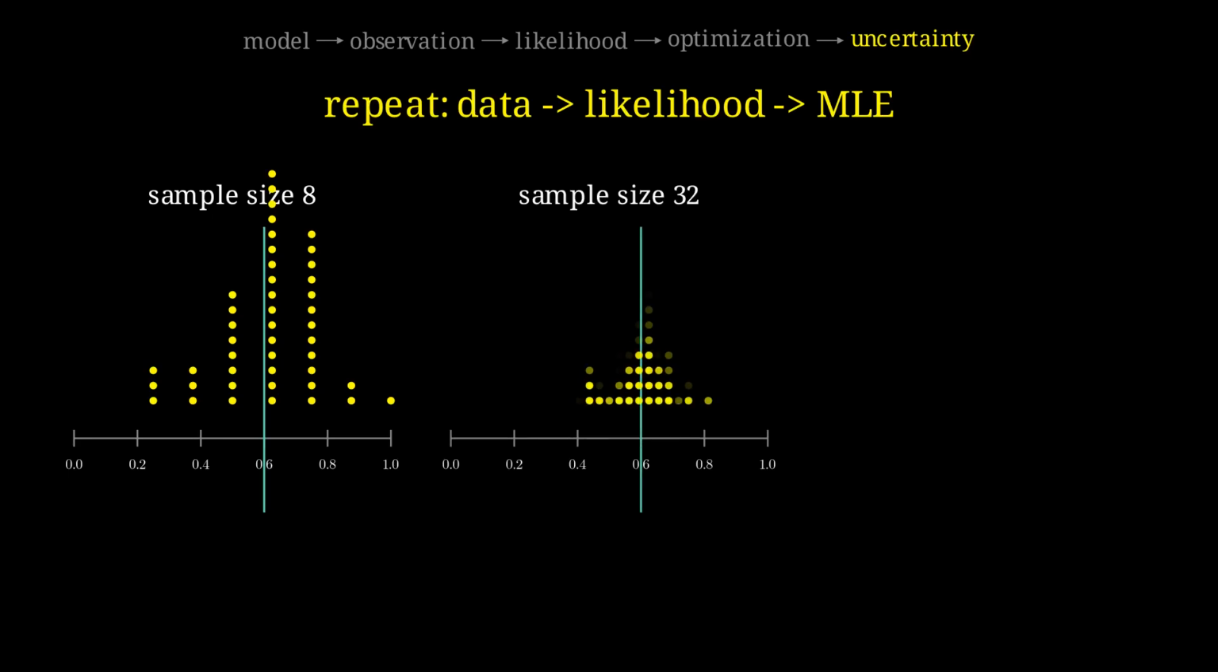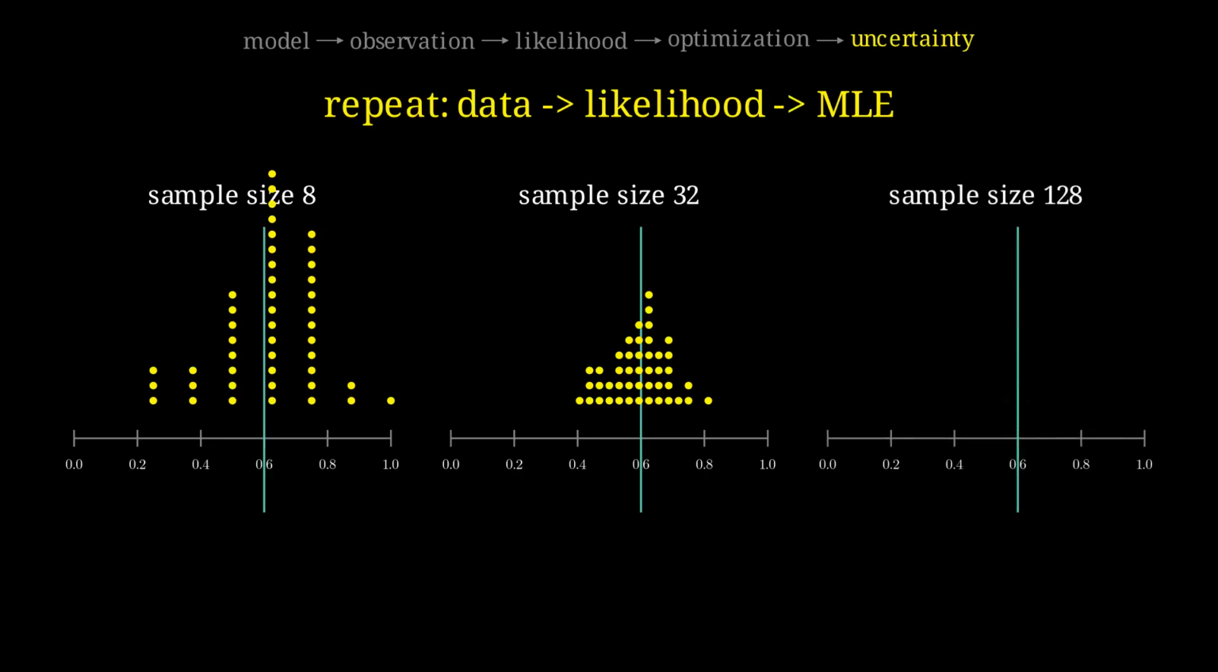Increase the sample size to 32, then 128. The cloud tightens around the true value. This is consistency. Under suitable assumptions, the estimator settles toward the data-generating parameter as information accumulates.